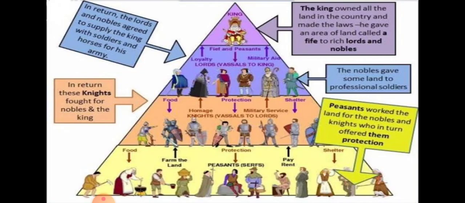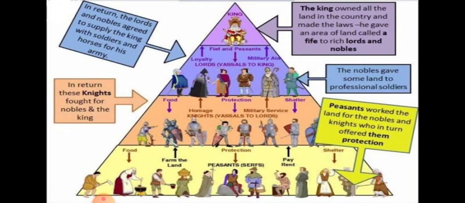So they get the fief. What is a fief? It is a land grant. It is a land gift that is given by the rulers to the lords and nobles, because they had provided the best soldiers to the king for the protection of the army. So how are these nobles providing soldiers to the king? Let us see.